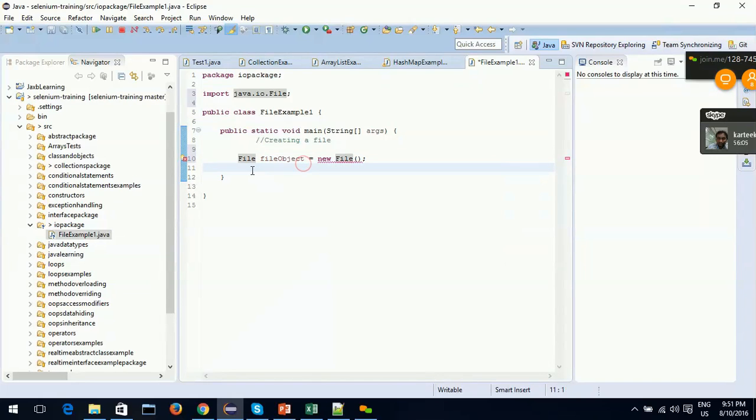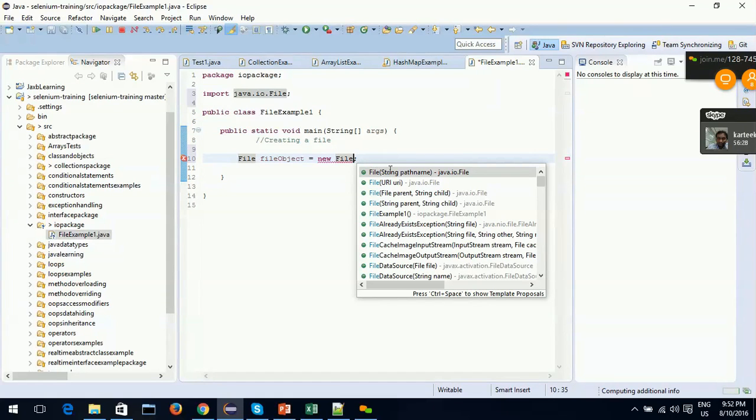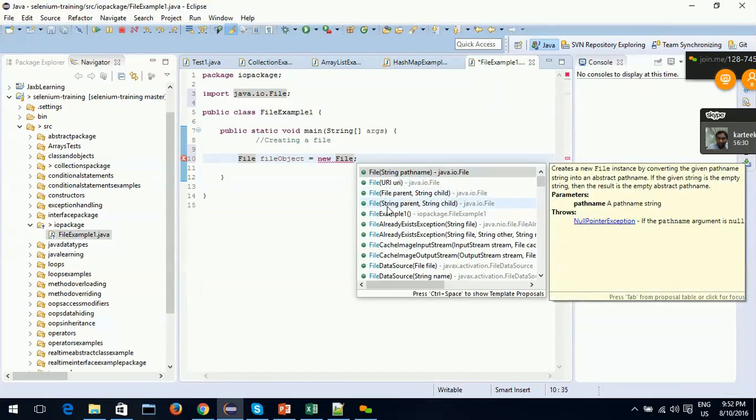Why is it throwing an error? File is the class name, file object is the name of the object, new is for instantiation, and File is a constructor of the File class. It has multiple constructors, four of them, all with the same name as the class name.